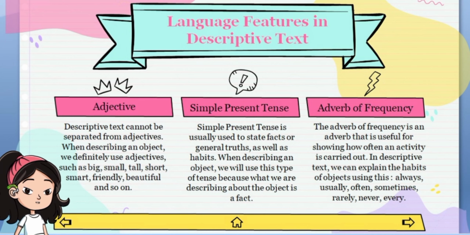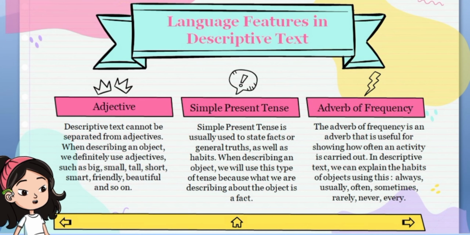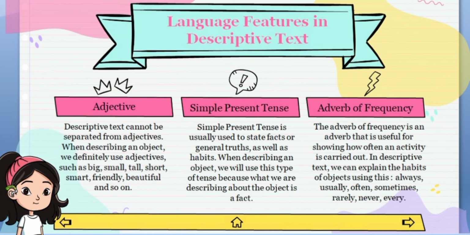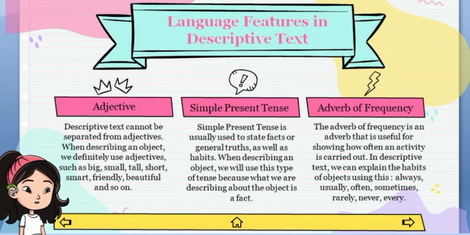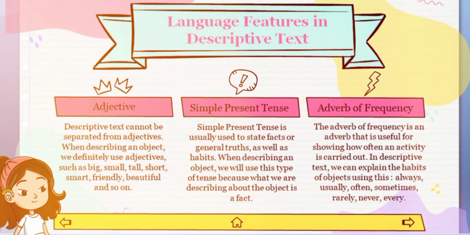The adverb of frequency is an adverb that is useful for showing how often an activity is carried out. In descriptive text, we can explain the habit of the object using this: always, usually, often, sometimes, rarely, never, and every.